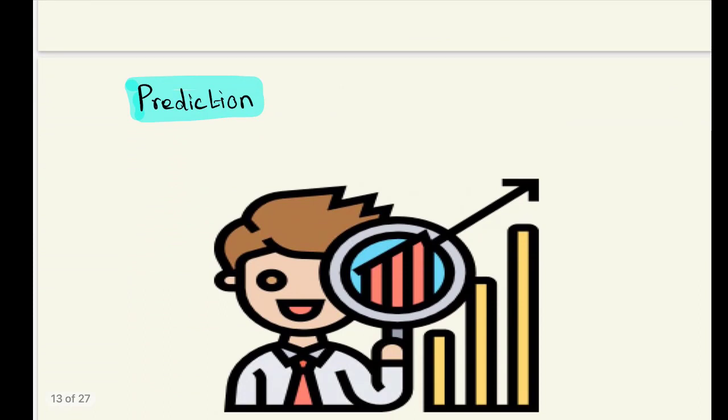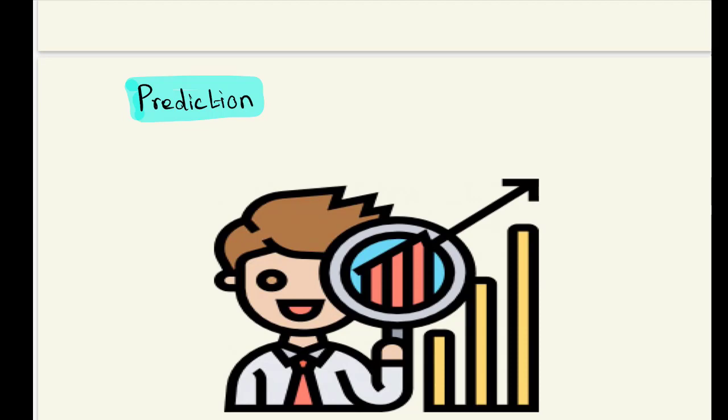And the next application is prediction. Statistics helps us to make predictions about something that is going to happen in the future. Based on what we face in our daily lives, we make predictions. For example, doctors and engineers use statistics to make predictions about future events.